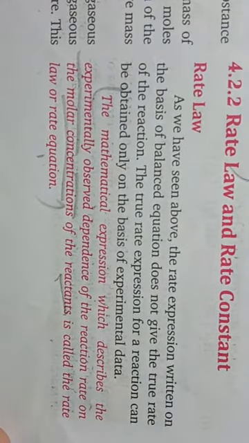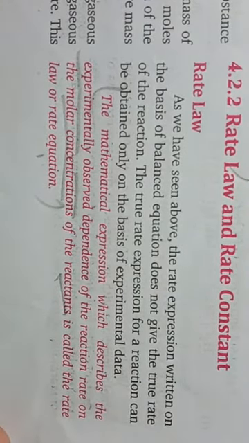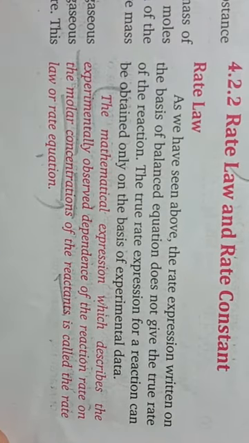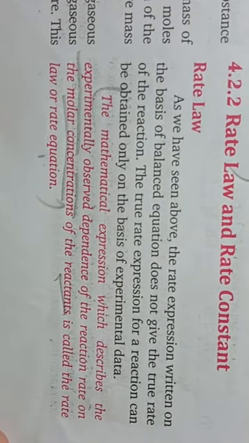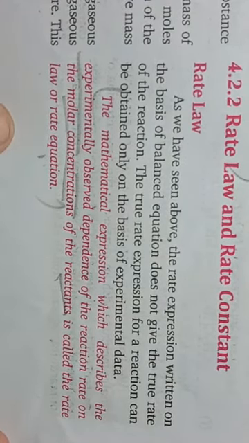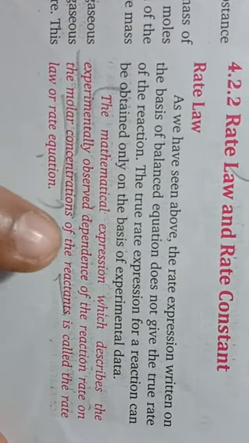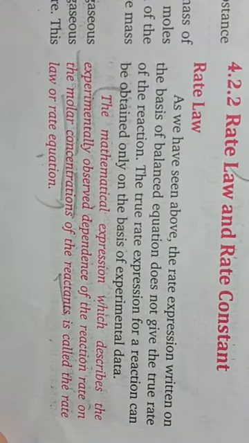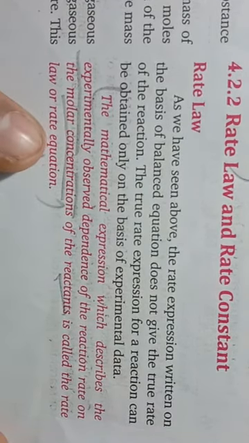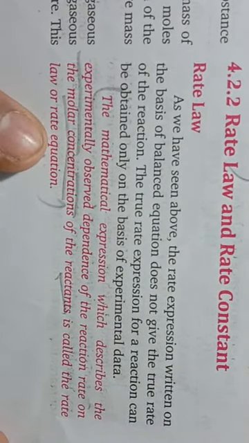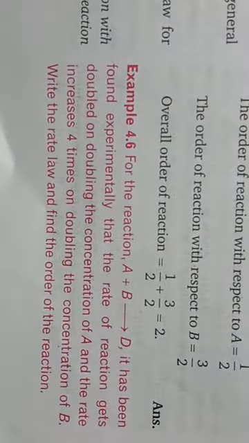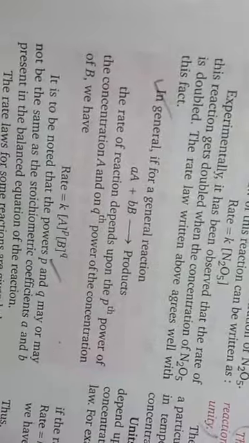Okay, so the law of mass action is a theoretical value for a given reaction, but the rate law is the experimentally observed dependence of the reaction rate on the molar concentration. So this is the difference between rate law and law of mass action.